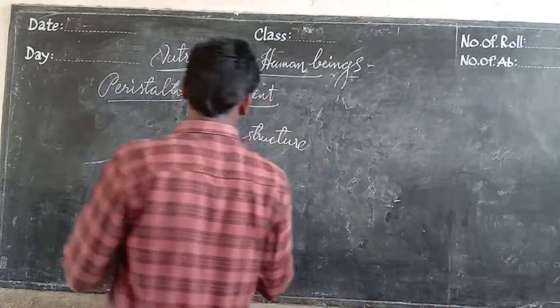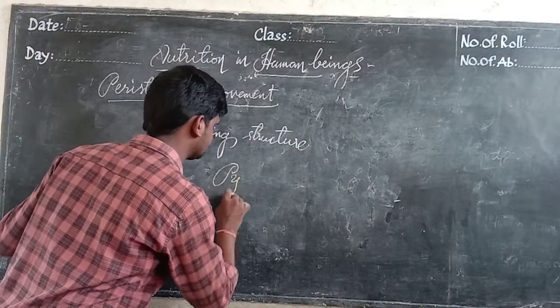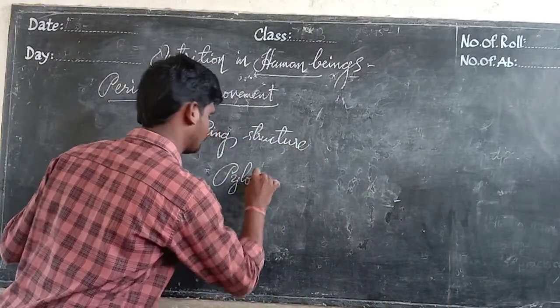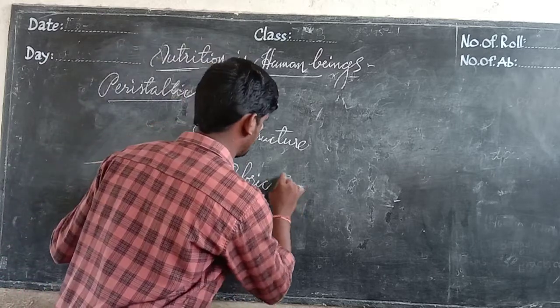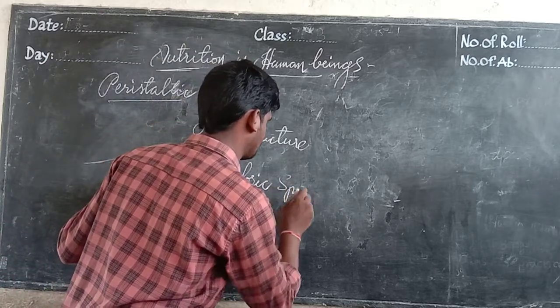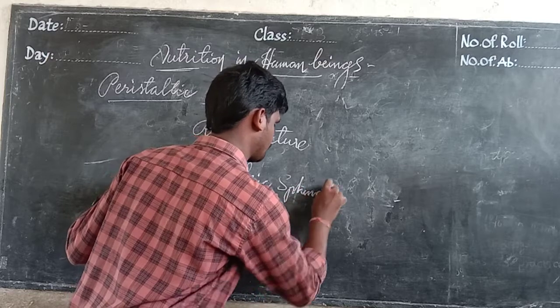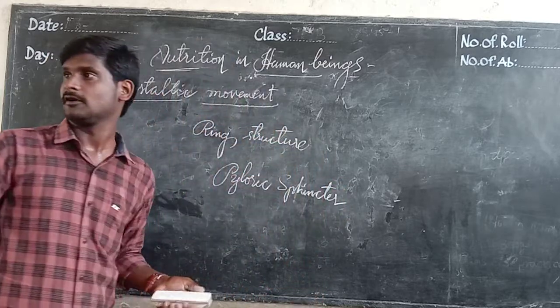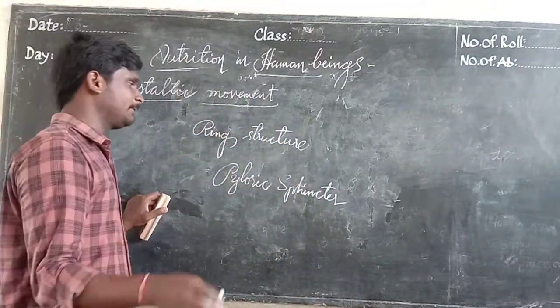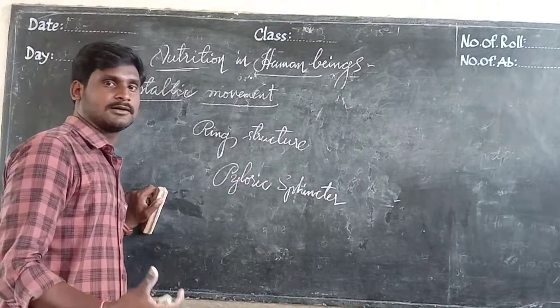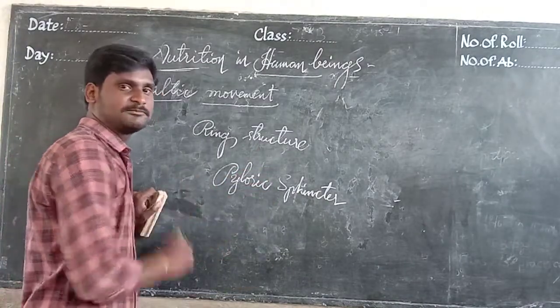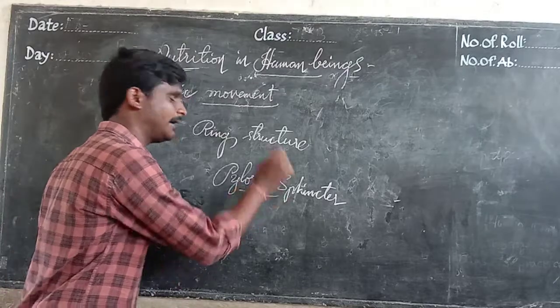It is called the pyloric sphincter. It is at the end of the stomach and the start of the small intestine.